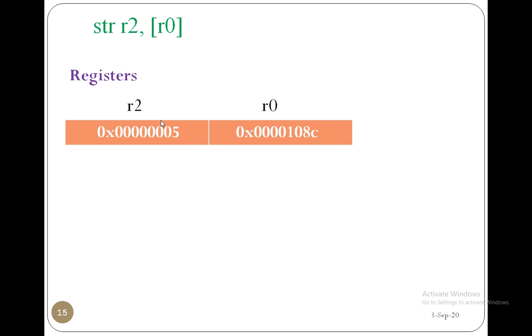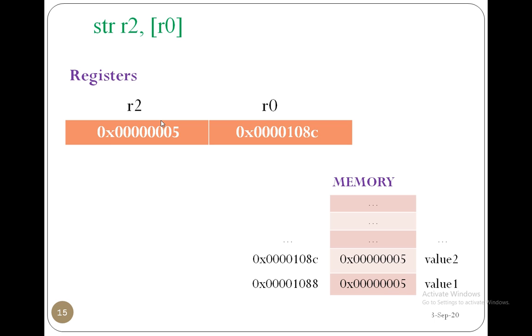Now the purpose of STR is that the data present in R2, that is 5, is going to be stored into which address? The 8C address of the memory. The value there is replaced with 5. Observe here, the 8C address previously held the value 2; now that 2 is replaced with 5. Why? Because after execution, the R2 content 5 is going to be transferred to the